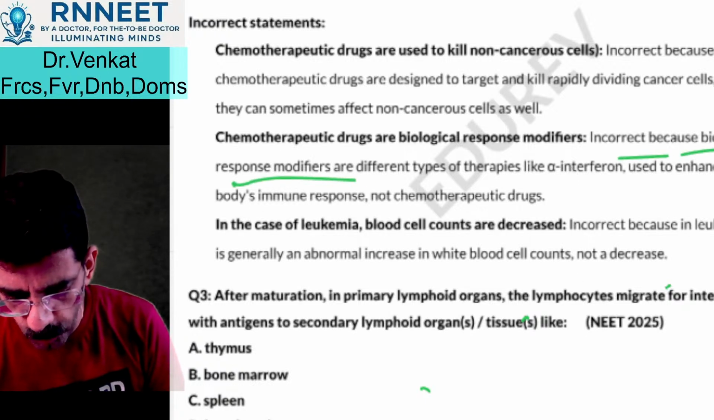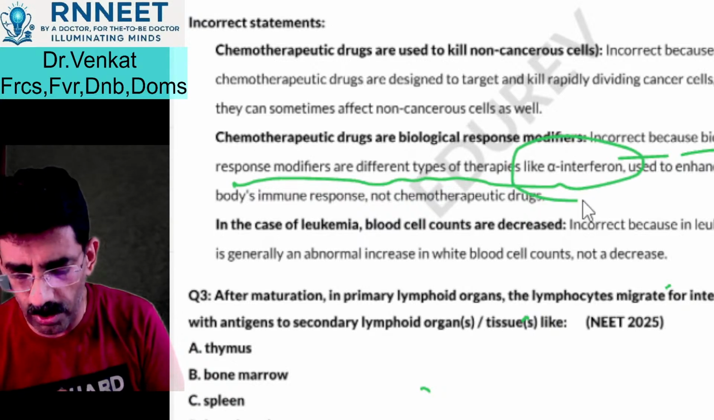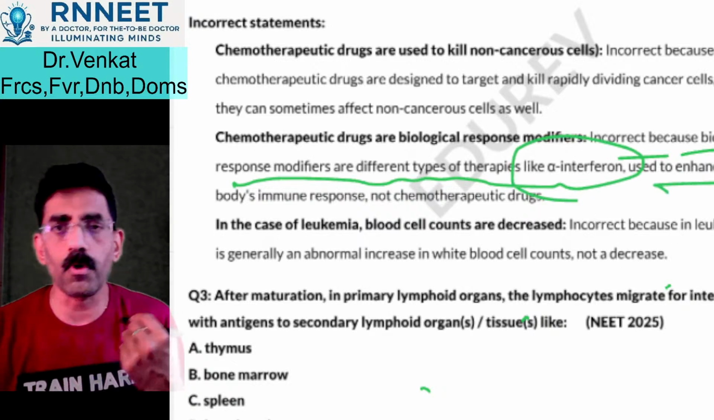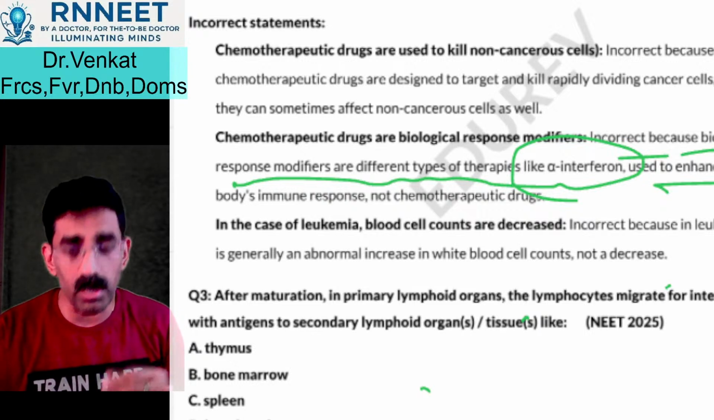Because biological response modifiers are different types of therapies, including alpha interferon. Because they are biological, it means they are produced naturally by the body, whereas chemotherapeutic drugs are external drugs.